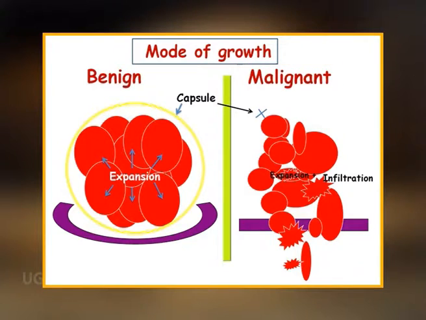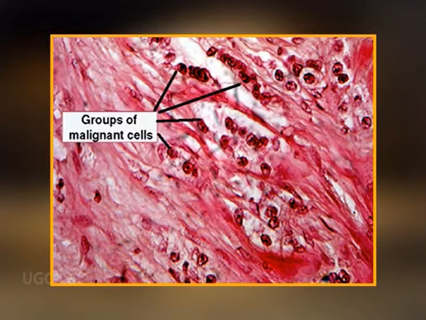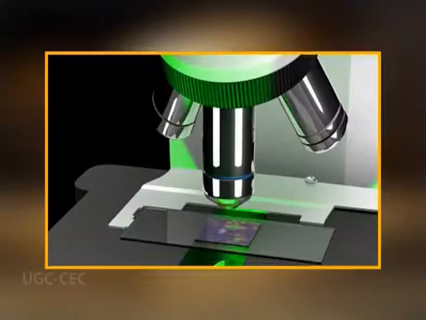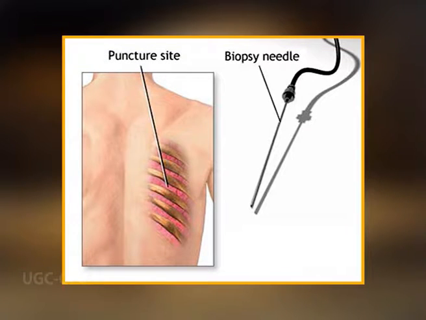Malignant cells do not resemble other cells found in the same tissue. They are dividing so rapidly that they do not have time to produce all the proteins necessary to build normal cells. This leads to the disorderly appearance seen under a microscope. A needle biopsy is usually performed if the cancer is located on or close to the surface of the body.